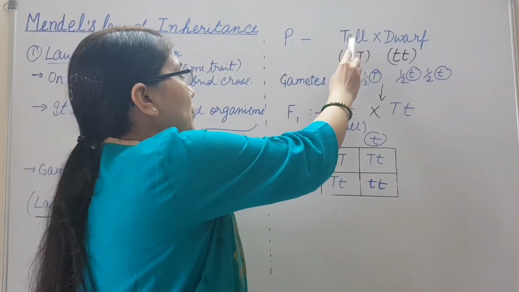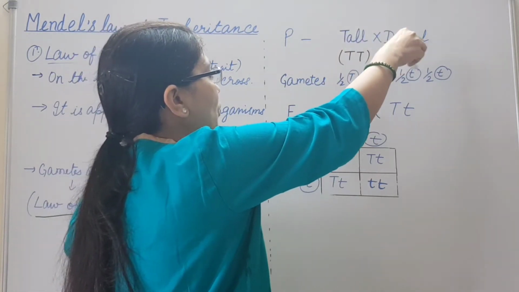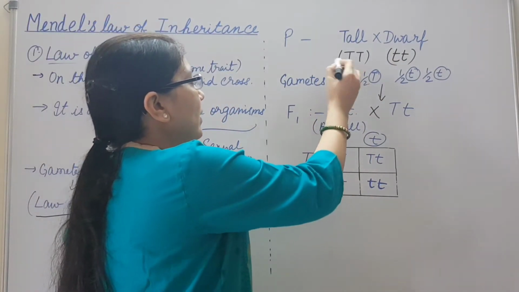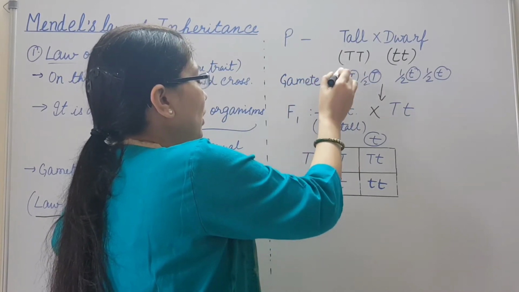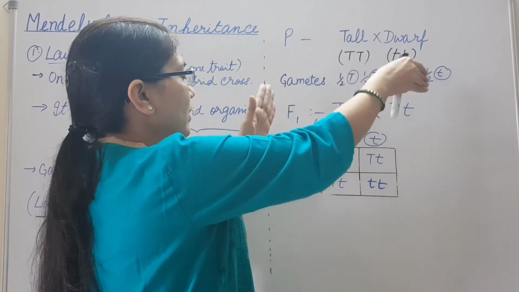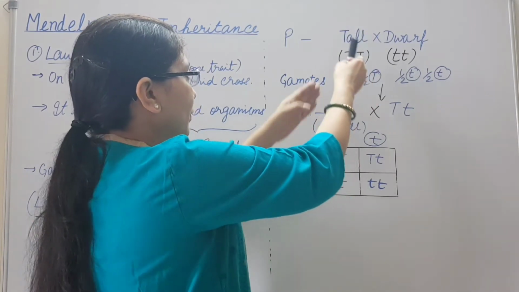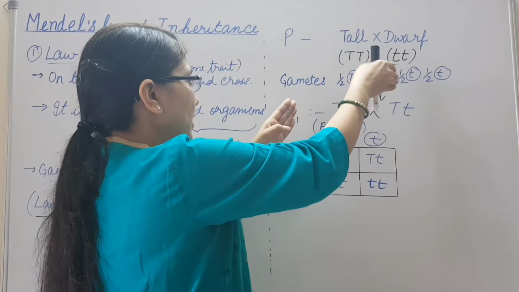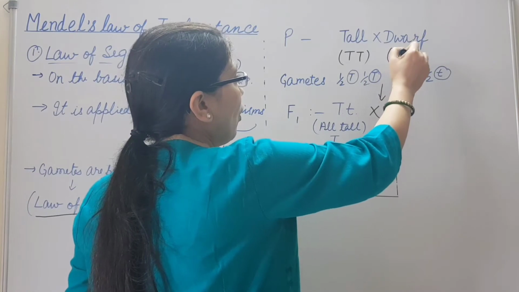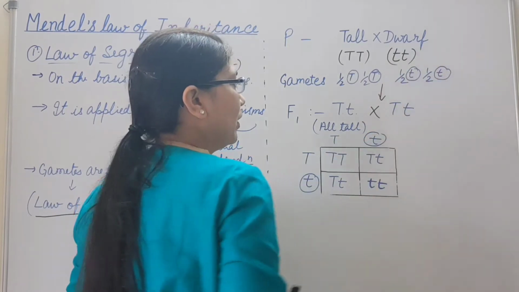Parental generation was tall and dwarf. These were purebred. It was homozygous for tall and homozygous for dwarf. So these were crossed, and when these were crossed, gametes were produced. During the formation of the gametes, the pair of alleles for each character segregated. That means the homozygous alleles for the tall plant, capital D, segregated and produced the gamete, that is haploid. Similarly, this pair of alleles for the dwarf plant separated or segregated and produces the haploid gametes.